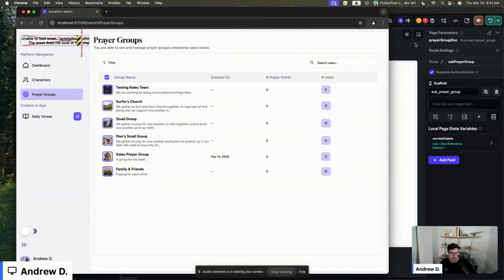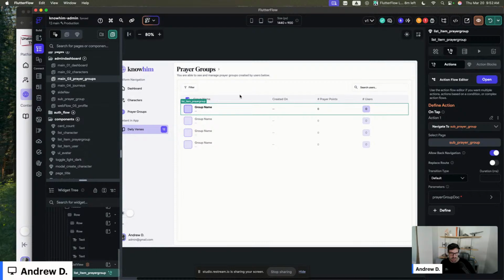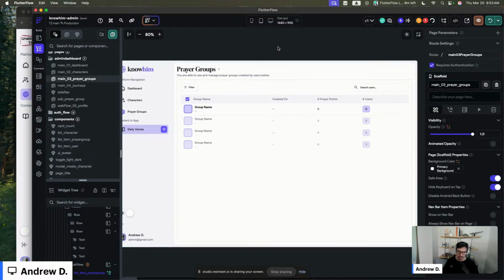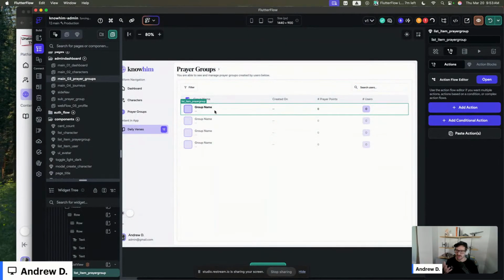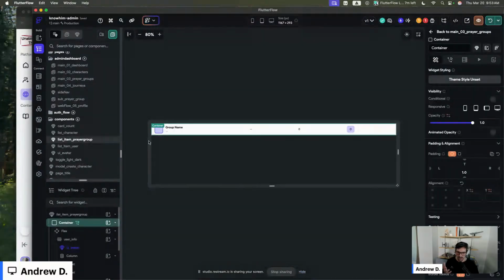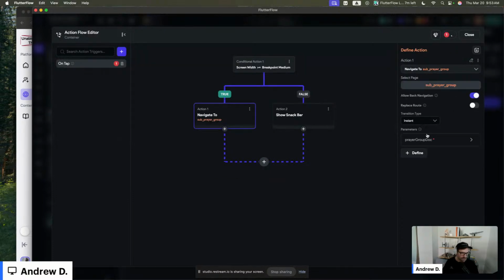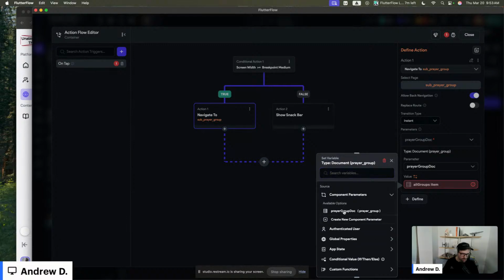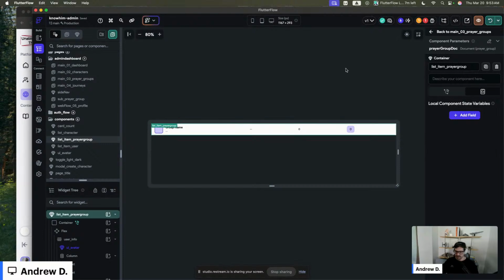All right. So now we should be able to click on this guy and it should be an instant thing. So we're going to do instant, and we're going to allow back navigation. I put the action on the component itself, but actually in the action thing we already have this set up, so it wasn't tracking. So we're going to do rare group, whatever rare group item is passed to this component. Perfect, perfect, perfect.